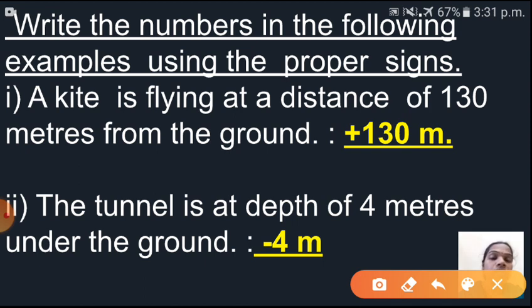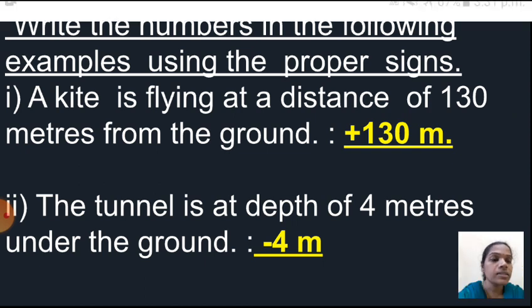Okay. So first example, a kite is flying at a distance of 130 meters from the ground. So from the ground it will fly high. Okay. So that means it is a positive number. So here what I have written, plus 130 meters. Understood?